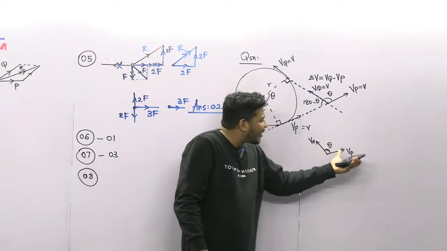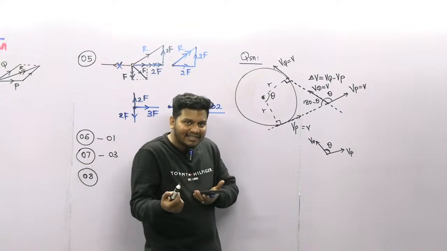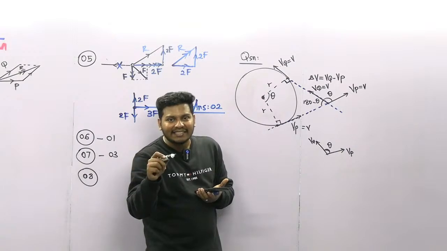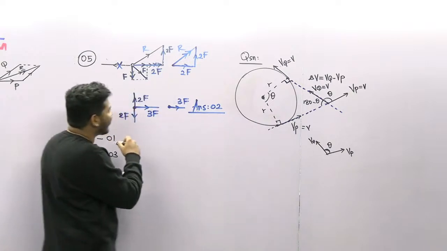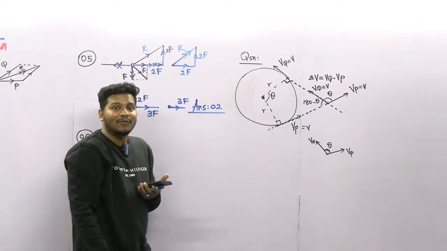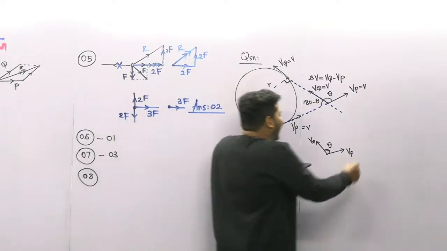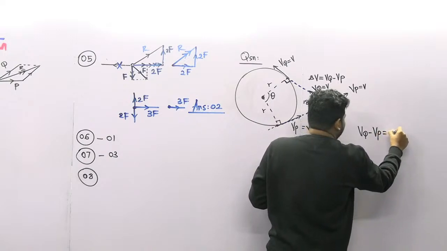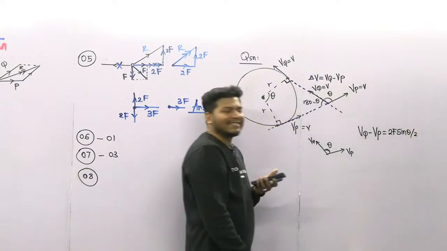So here we want to find VQ minus VP. We want to find VQ minus VP. That means it is a vector subtraction. I already erased that one, but I gave you the value: 2f sine theta by 2. So VQ minus VP is equal to 2f sine theta by 2.